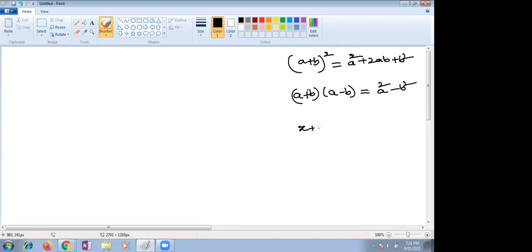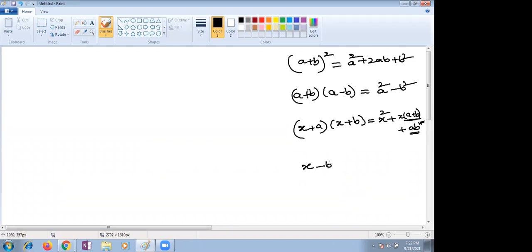Next, x plus a into x plus b. Ma'am, x square plus x into a plus b, plus ab. Very good. You are adding in the middle term and multiplying in the end term. That's all. Very good.